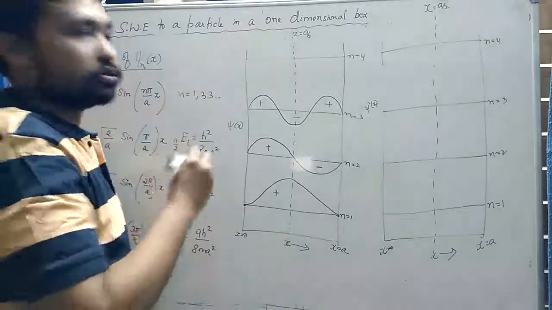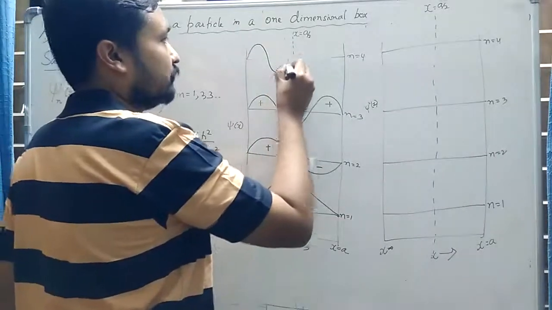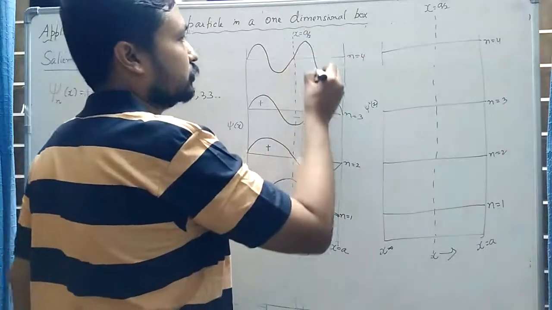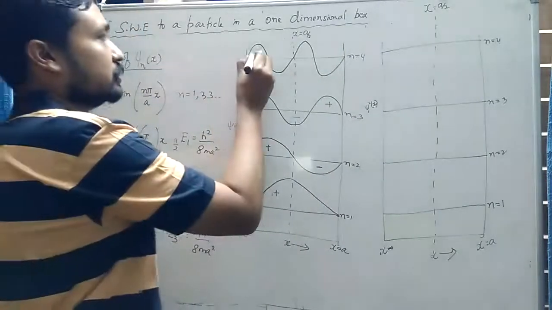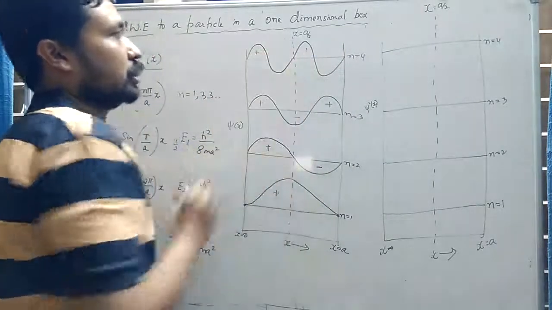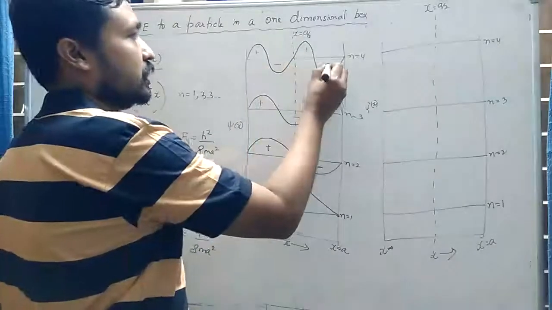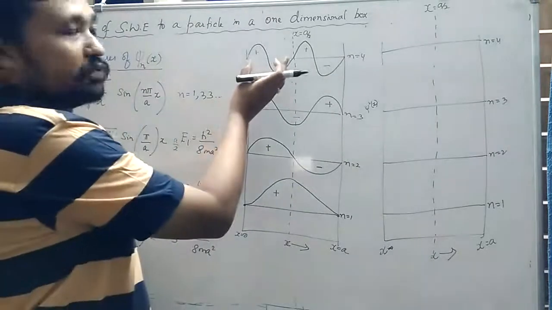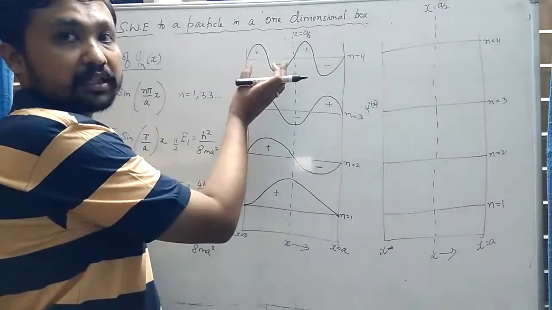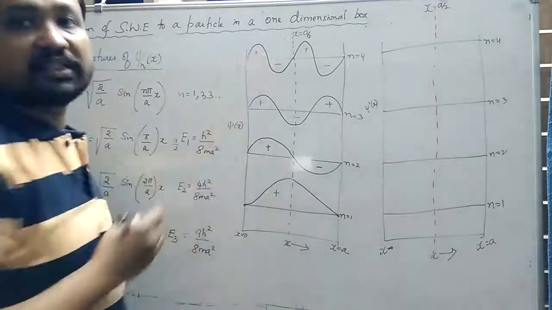Similarly n is equal to 4, you get four half waves or two full waves. These two are the positive phase, these two are the negative phase. Again, one half of the pattern is not the mirror image of the other half, so this is also not symmetric.